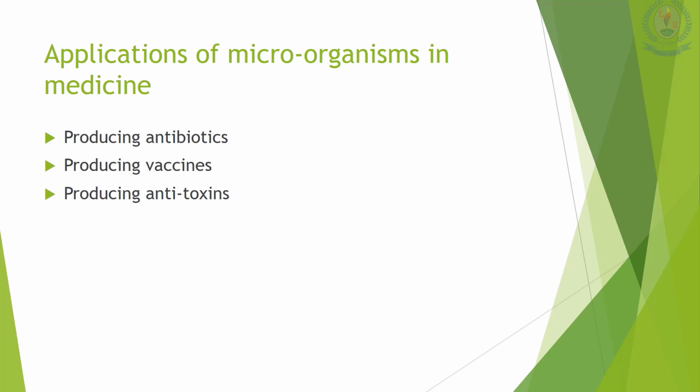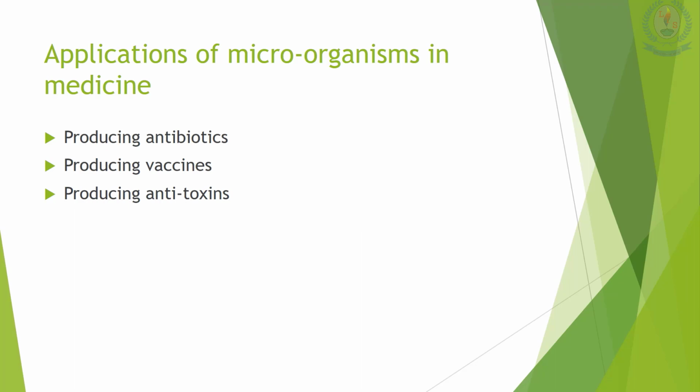When we talk about producing antibiotics, chemicals produced in the body of a microbe which can be used to destroy another microorganism are known as antibiotics. Fungi and bacteria are used to produce antibiotics. Antibiotics can kill bacteria and fungi, but they don't fight against viruses. Penicillin and amoxicillin are used against bacterial infections.